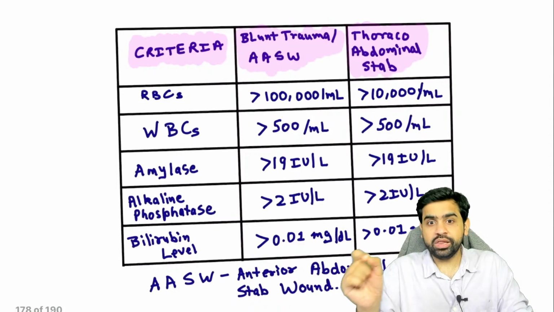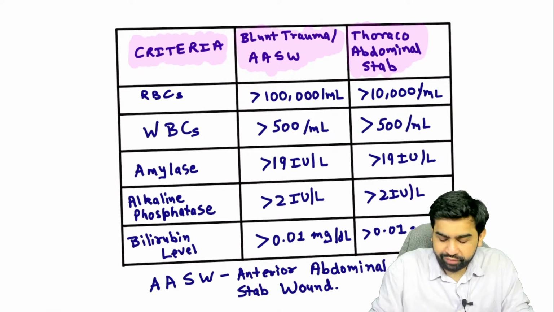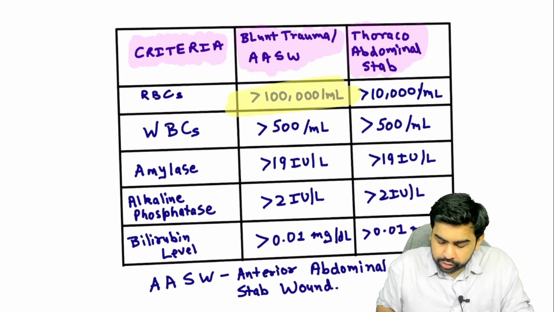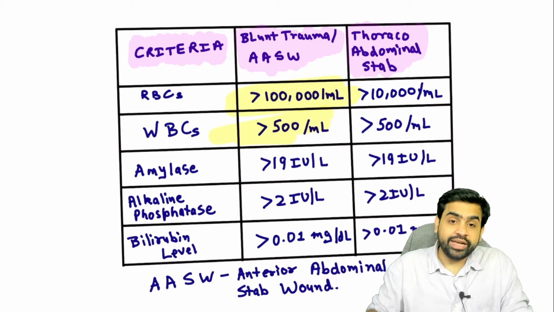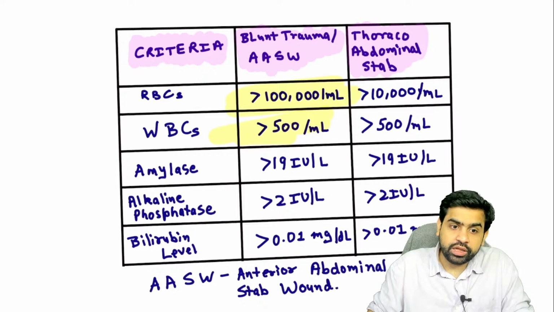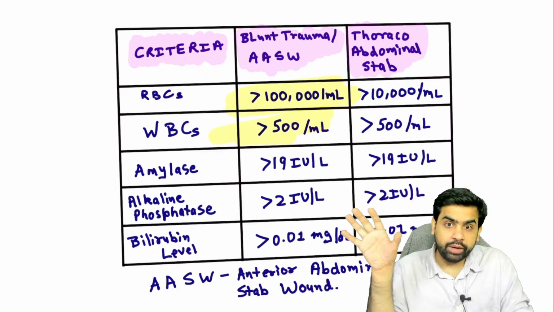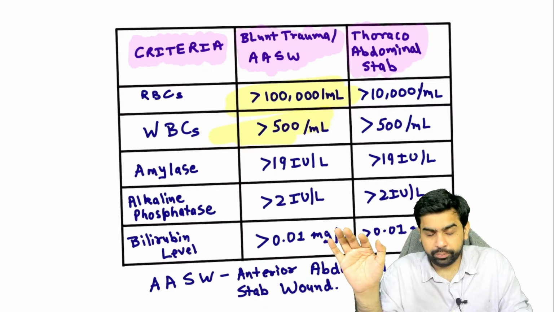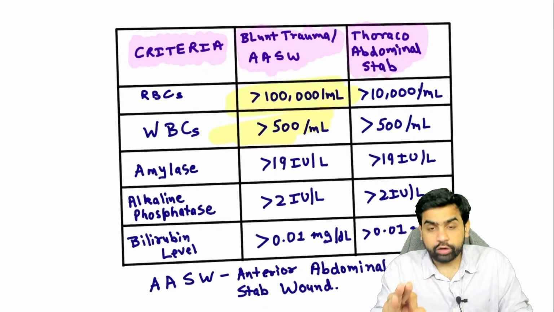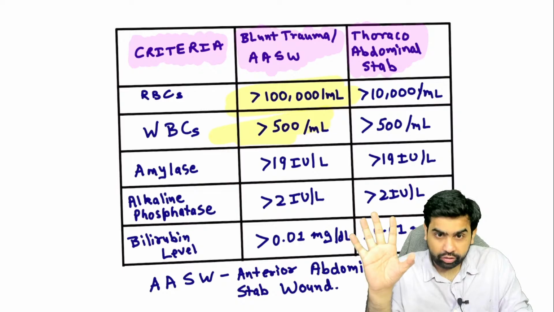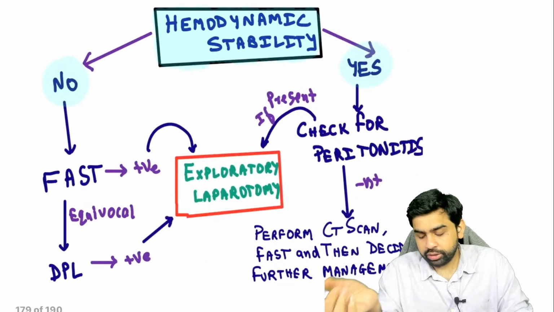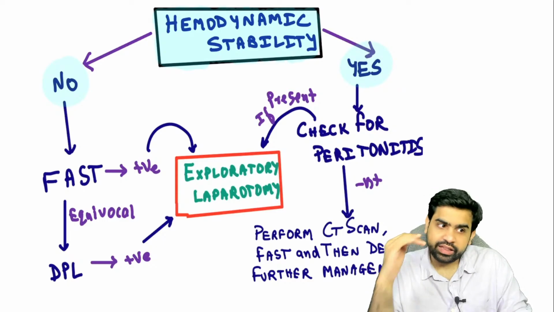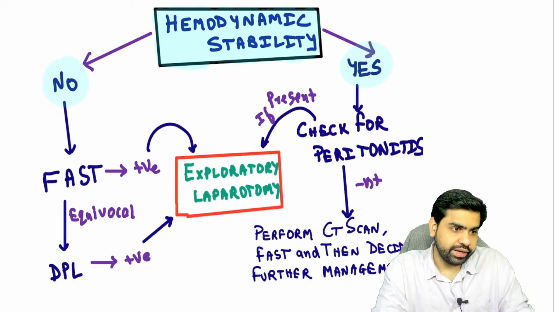Then you send it for microscopy. In the microscopy, just 2 things you have to remember: RBCs and WBCs. If you get RBCs of more than 10 to the power 5 in the aspirated content, or WBCs of more than 500 per ml, this is diagnostic of your diagnostic peritoneal lavage. And if the diagnostic peritoneal lavage is positive, then there is some significant intra-abdominal injury which has happened, and you have to operate on these patients.